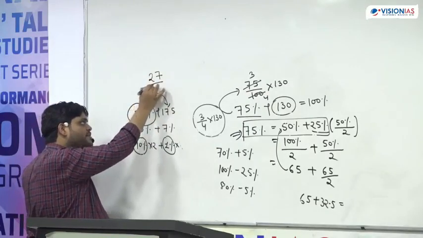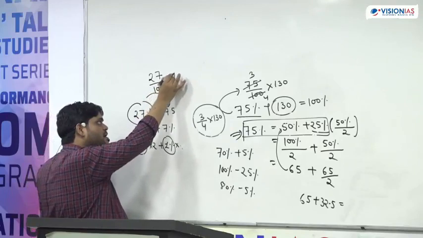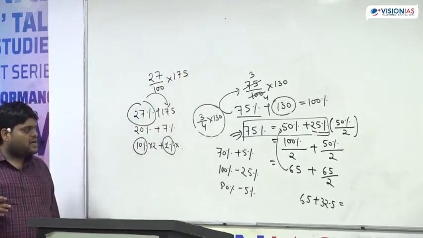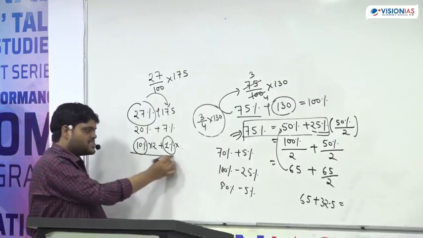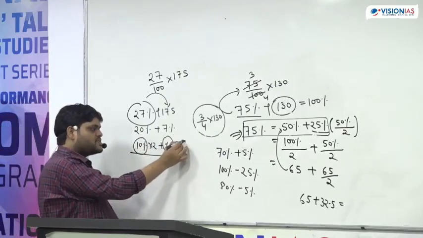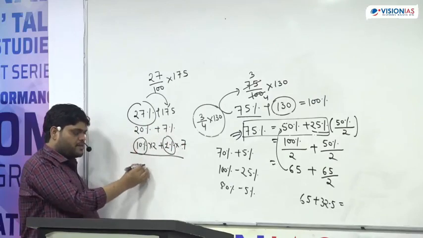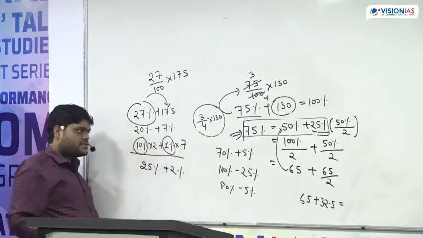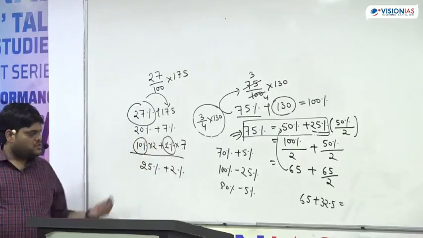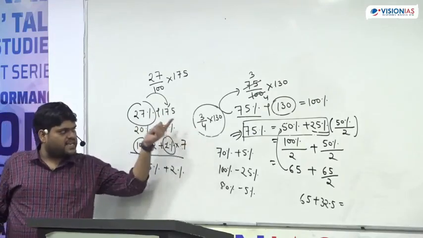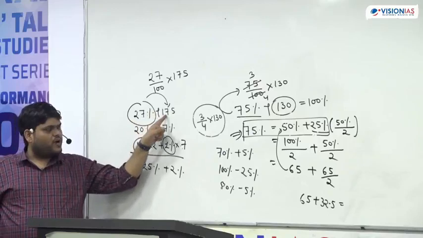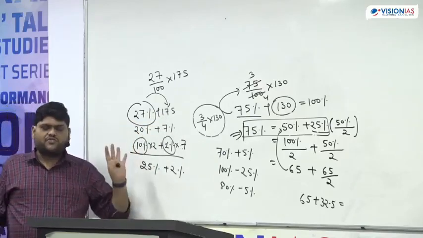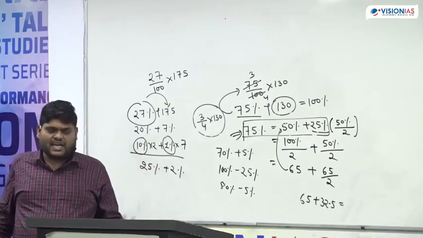Simply we can say 27 upon 100 multiplied by 175. This is one way to solve. The other way is 10% into 2 plus 1% into 7, or the best way is 25% plus 2%. So we can find 25% the same way, then we can find the 1% and the 2%. So these are just ways to solve the problem, nothing else.